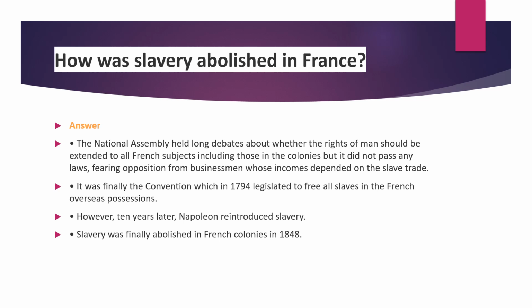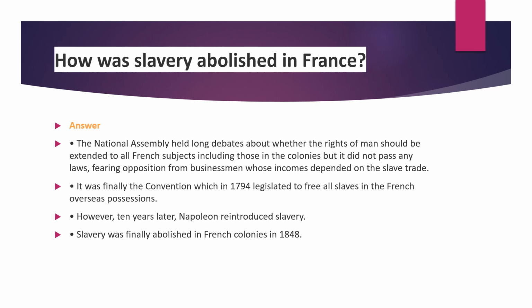So finally, the Convention. After the National Assembly came the Convention, another type of government; the National Assembly was renamed as the Convention. In 1794, some changes happened. They legislated to free all slaves in the French overseas possessions. But even then they did not get any solution.